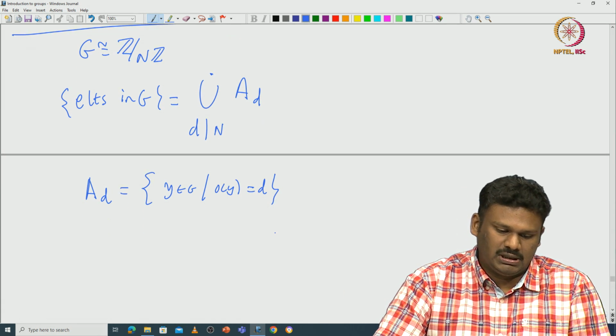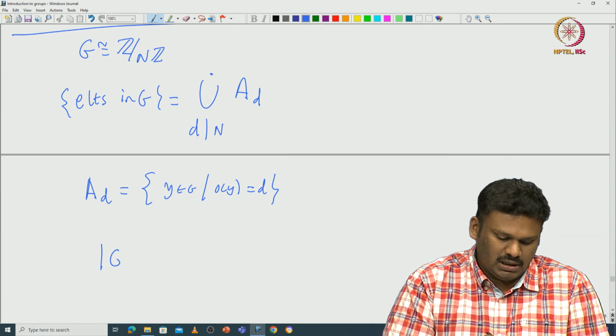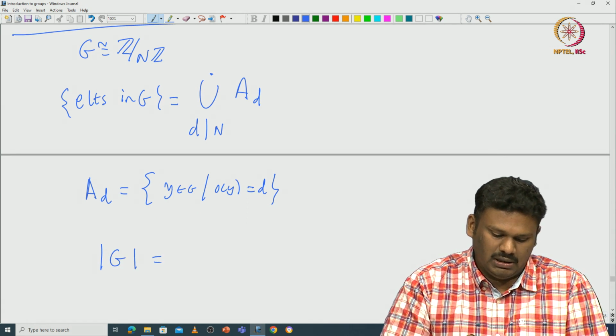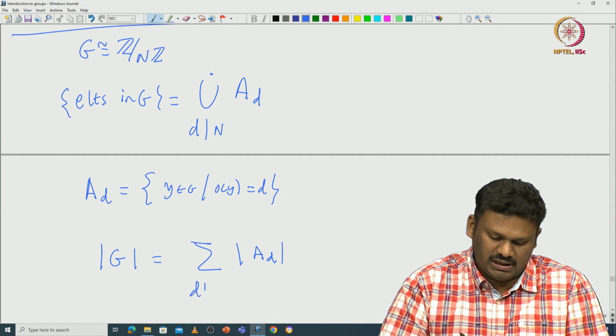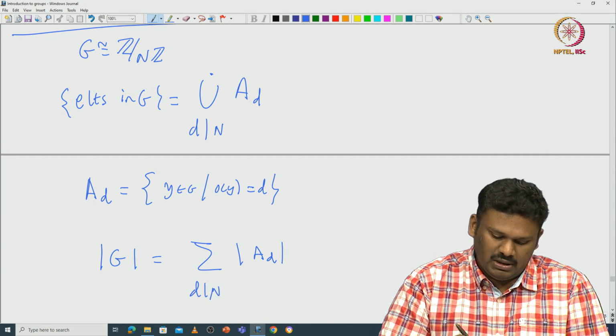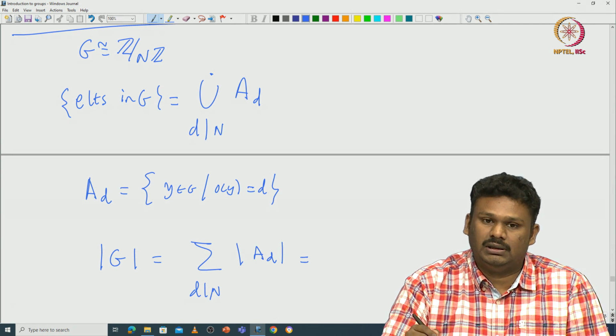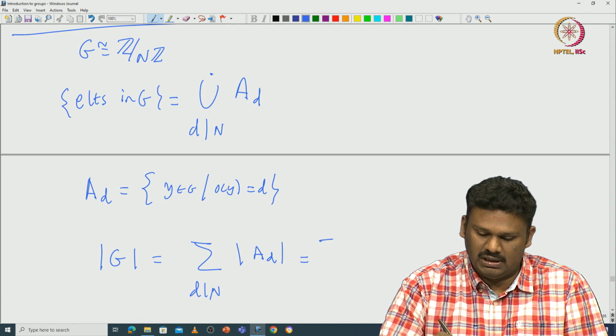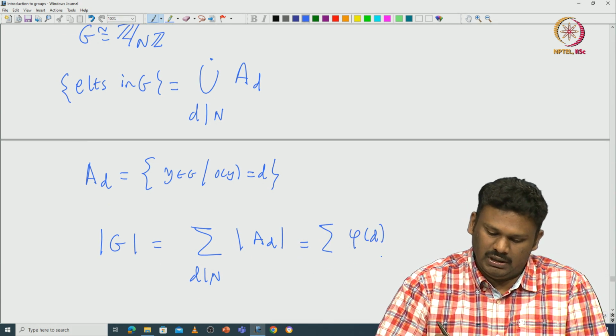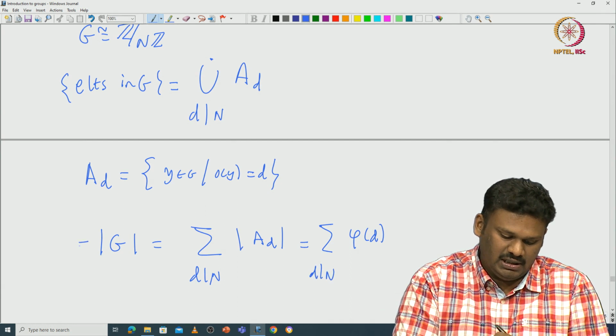Now, what does this partition indeed say? On the right side you have the cardinality of G, on the left side you have the cardinality of A_d, d divides n. But we have already seen the cardinality of A_d. The number of elements that have order d is exactly phi of d. So, basically this says the summation of phi of d, d divides n, is exactly n.